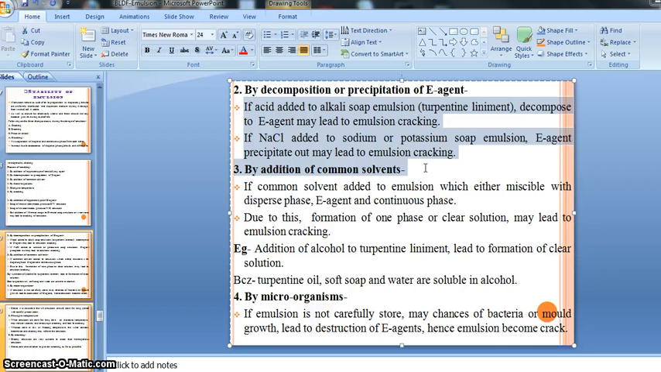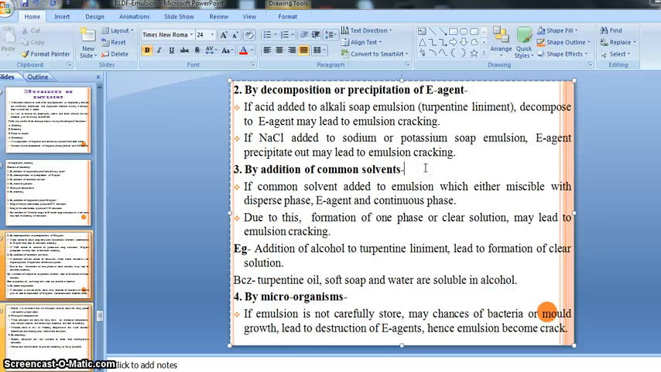By this way the cracking may occur, either due to decomposition of our emulsifying agent or precipitation of our emulsifying agent, right? Precipitation occurs due to addition of NaCl, and decomposition of our emulsifying agent occurs due to the addition of acid. So you should know why the precipitation and decomposition occur. If we know that reason, we will be able to solve our problem or preserve our emulsion from this kind of instability problem, right? So you should know thoroughly about it.